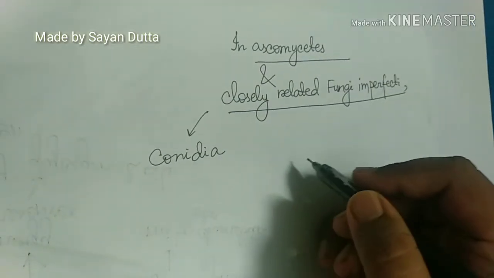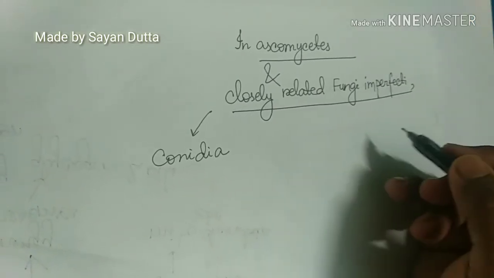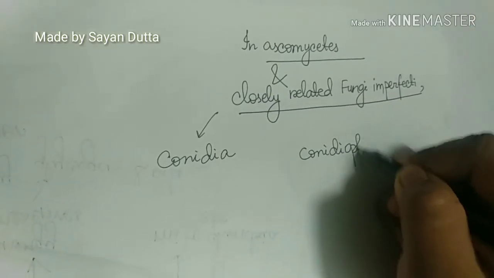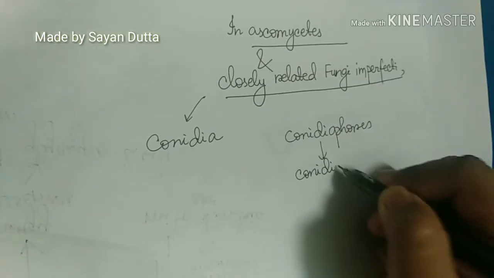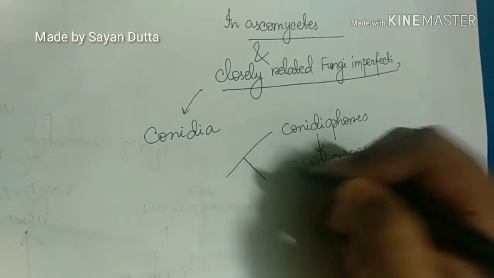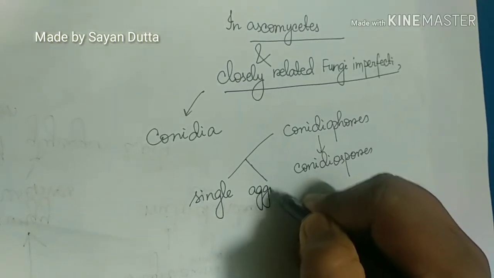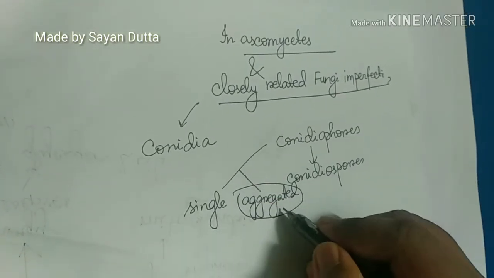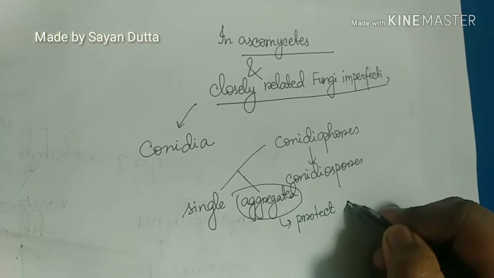Conidiospores may be produced from specialized hyphae which may be singular in nature, or it may be aggregated. These specialized structures are known as conidiophores. Conidiophores give rise to conidiospores. These are either single or aggregated. Aggregated conidiophores are formed to protect the spores from outside harm.